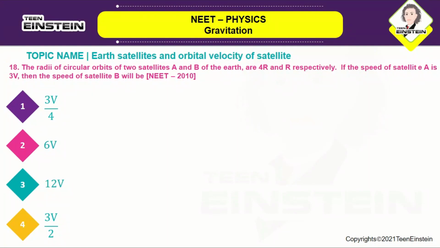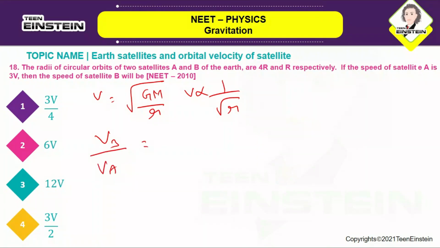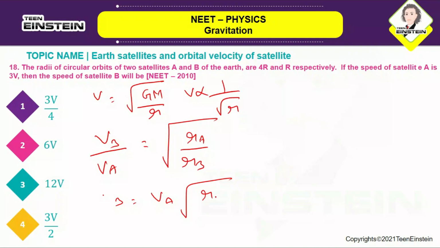What will be the speed of satellite B? They want us to calculate the orbital speed of satellite B. So the orbital speed of a satellite around the Earth is given by V is equal to root of GM by r. So V is inversely proportional to root r. So Vb by Va will become root of Ra by Rb, or Vb is equal to Va root of Ra